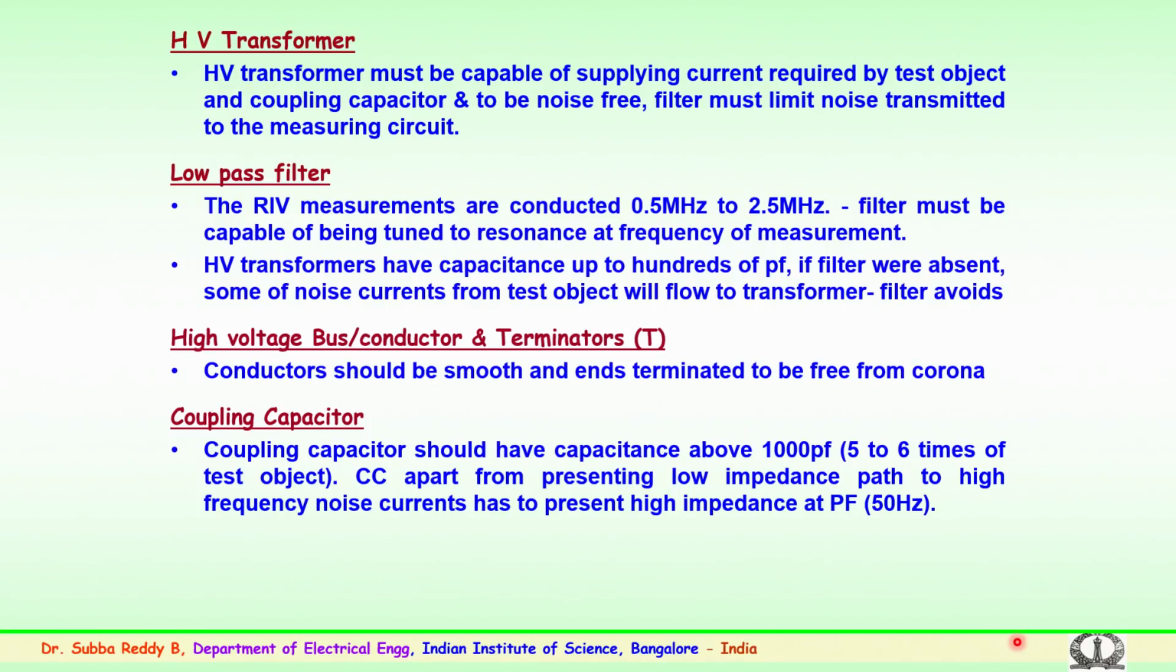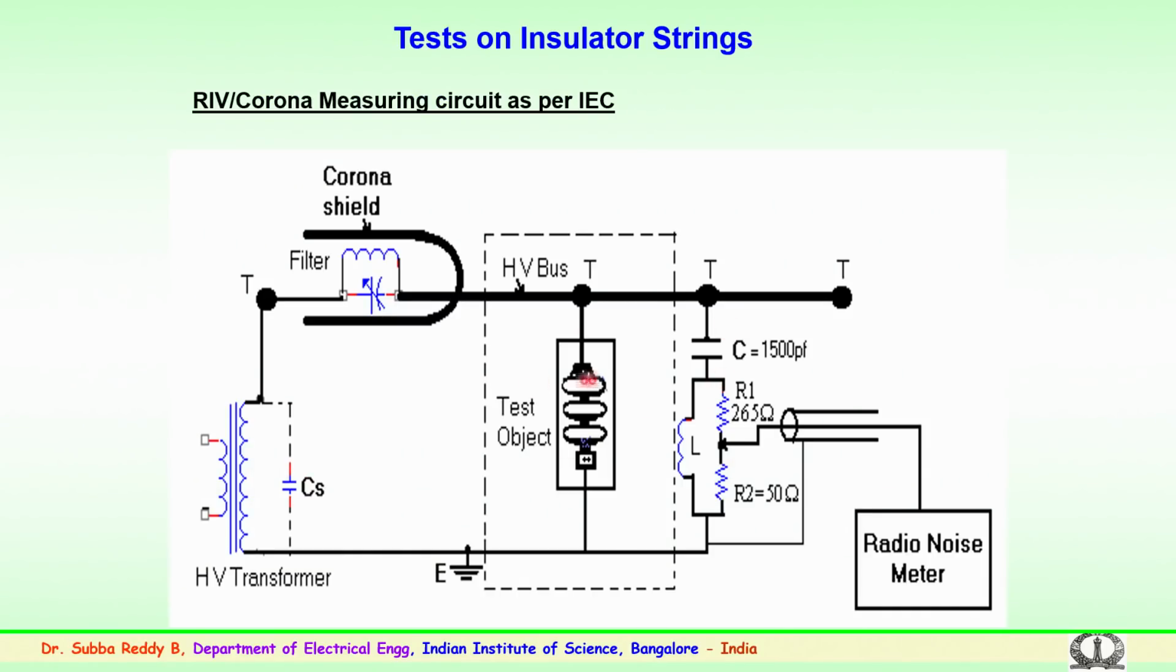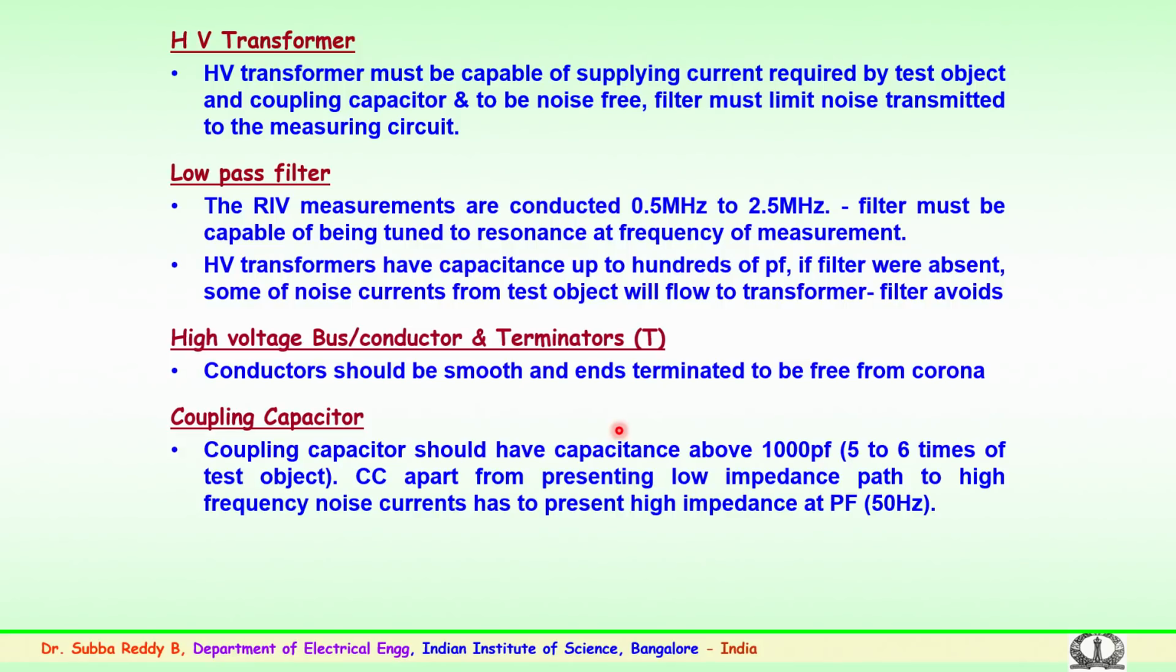So, the high voltage transformer which we have seen is very important. The high voltage transformer must be capable of supplying current which is required by the test object. That you have to know. The test object again could be the hardware, or the insulator string could have a number of discs which are connected, and the configuration could be a suspension, tension, or a V type of insulator string consisting of several discs as per the field conditions.